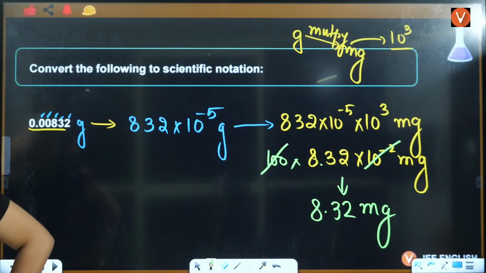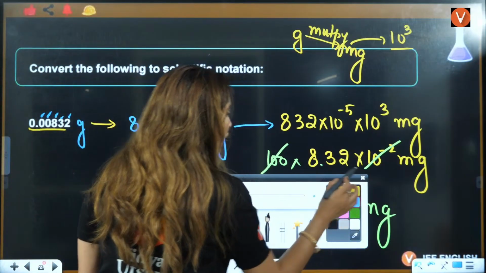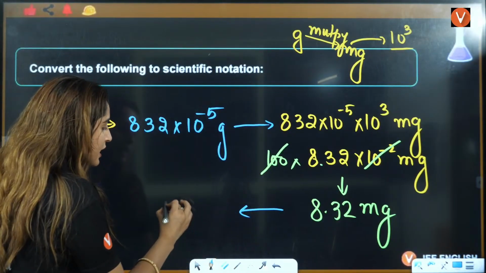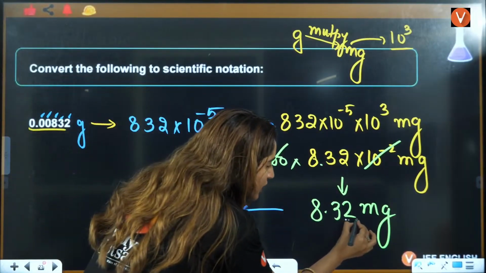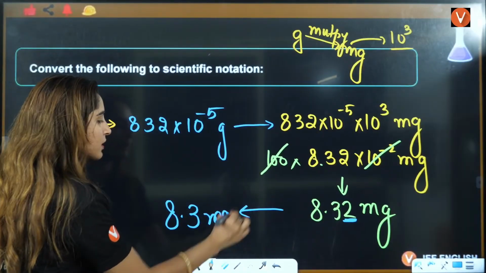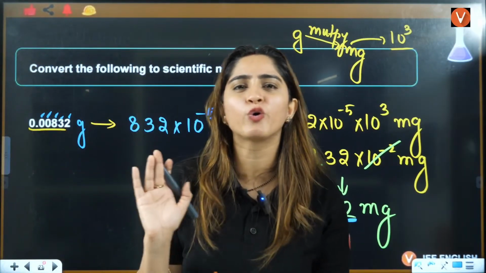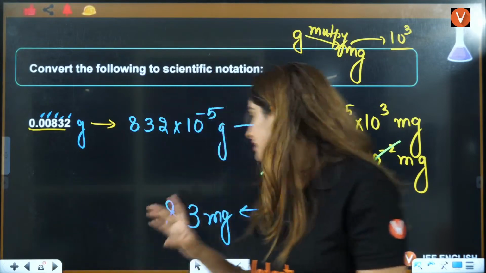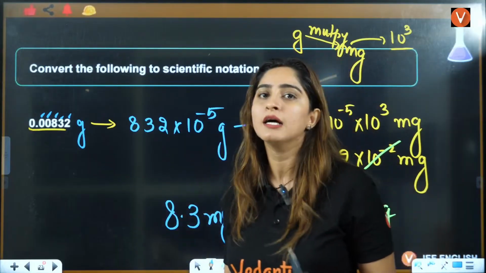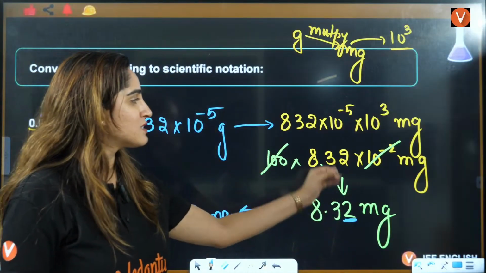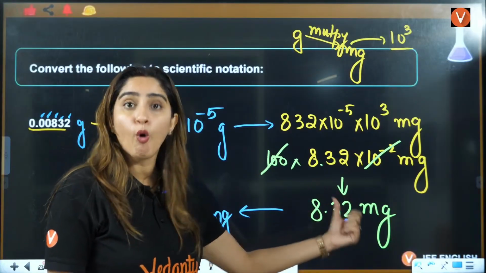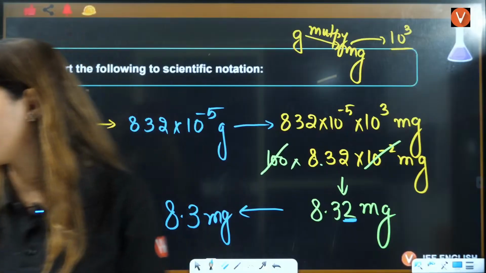When 3 we round off. Yes, very good. Round off is another topic that I'll teach you in some basic concepts of chemistry. 8.3. If this digit is smaller than 5, you will directly write 8.3 milligram. That they also can give you. This much precision you don't need in exams and MCQs. Till here they can confuse you. After this there will not be an option like 8.32 and 8.3. Till here they can confuse you with the decimals. Sometimes some options it will be 8.32, some options it will be 3.2, right? These kind of options they can give you.